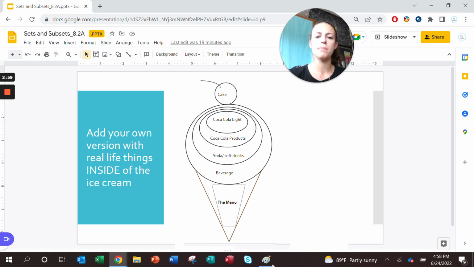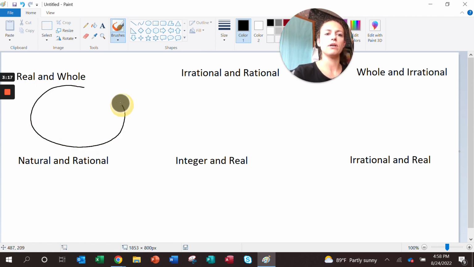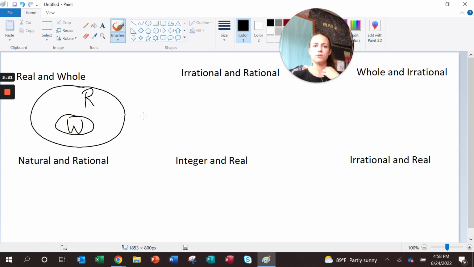So I want to run you through a couple of examples where we are comparing two categories and how they relate to each other. So really keep in mind that ice cream cone. So we have real numbers and whole numbers. So real numbers include everything. So real numbers is always going to be the biggest category possible. So I'm going to go ahead and draw a circle with the R representing the real numbers. Whole numbers is a part of that, yet there's less numbers in the whole category than real. Real is everything. So it's a smaller circle, still connected, and that would be your whole numbers.